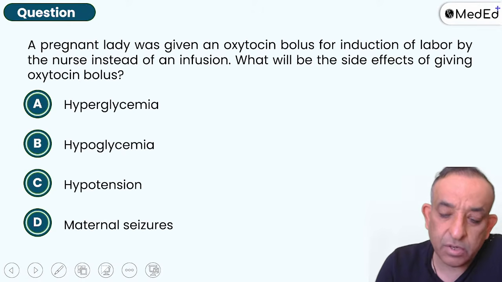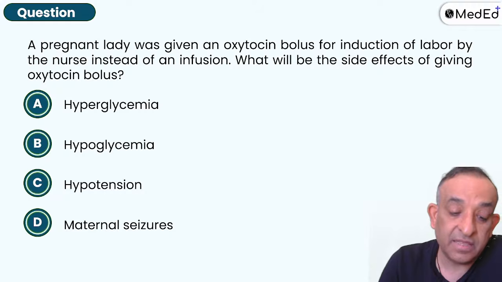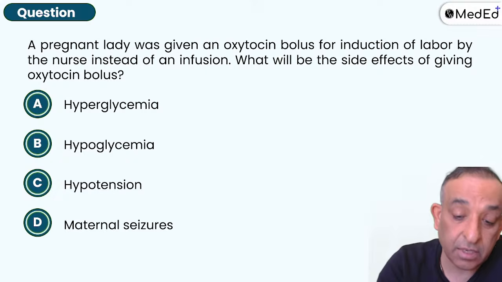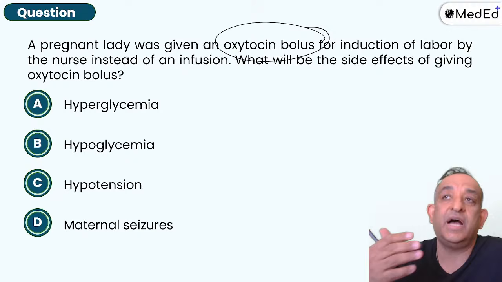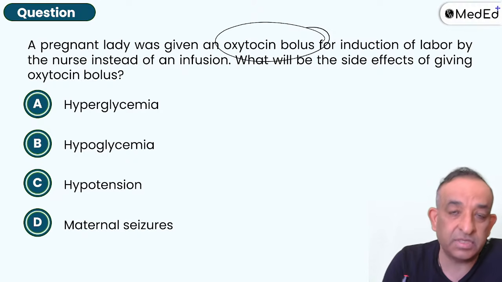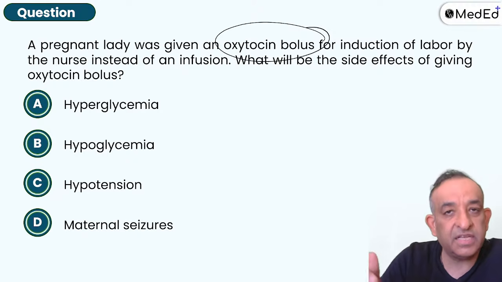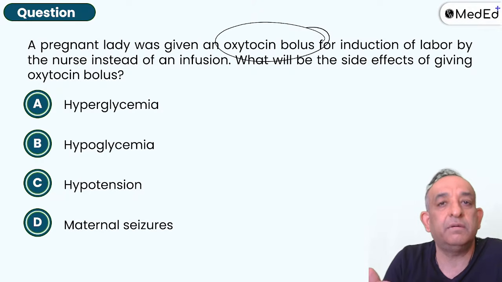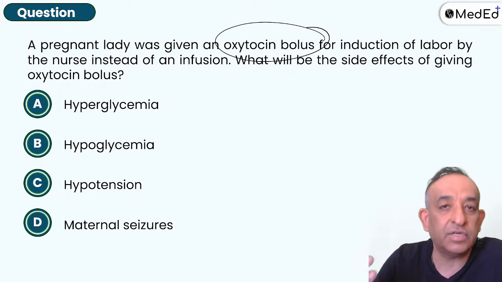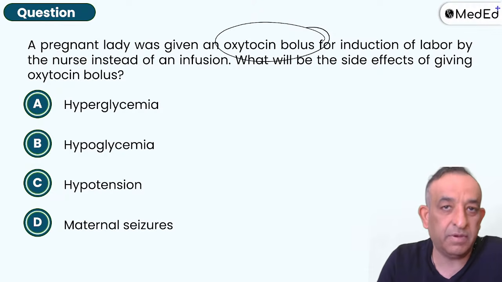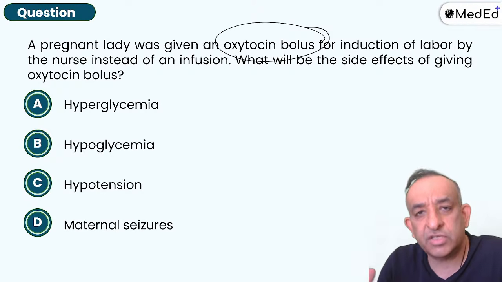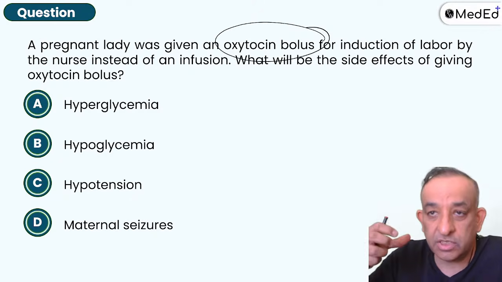A pregnant lady was given an oxytocin bolus for induction of labor by the nurse instead of an infusion. There's a mistake. Oxytocin bolus should never be given. You should never push in IV oxytocin. In high doses, they can be a problem, and if you give a bolus, they can be a problem. So always oxytocin is given as an infusion. That's why when the baby delivers and the anterior shoulder delivers, we give oxytocin IM 10 units. You can give it slow IV also, but we generally give it IM. In a diluted form, we give it slow IV also. But you cannot just push in oxytocin.